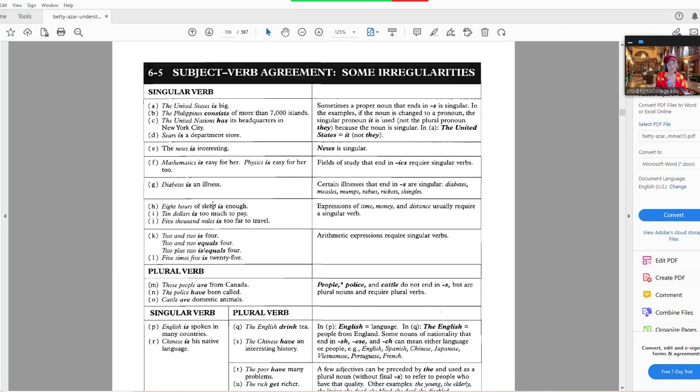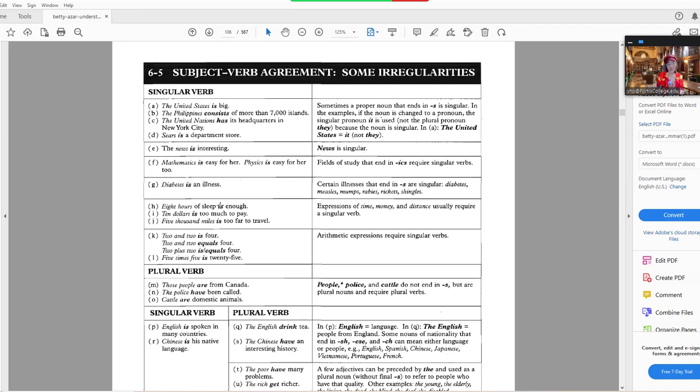8 hours of sleep is. So 8 hours of sleep is seen as one entity of 8 hours. Therefore, it becomes a singular subject and takes a singular verb. $10 is, because it's one entity of $10, and therefore it becomes is. 5,000 miles. So if you take that as one entity, then 5,000 miles is too far to travel.